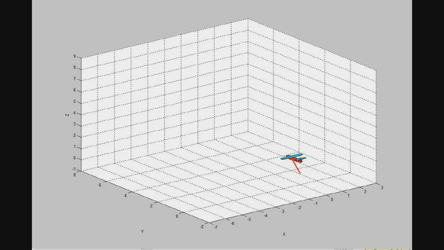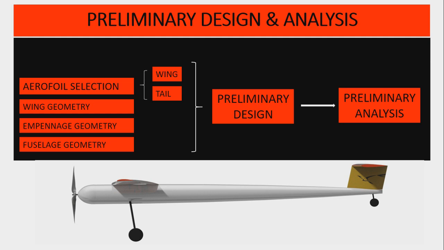It starts with a climb to the target altitude, followed by a cruise flight at 15 meters per second. 2 bank level turns are performed, one for 270 degrees and another one for 90 degrees in the opposite direction. This ensures the aircraft gets back on the same flight path, so the initial airport is reached. The aircraft cruises again at 15 meters per second and drops without thrust in a glide to further increase airborne time. Now we will be discussing preliminary design and analysis.